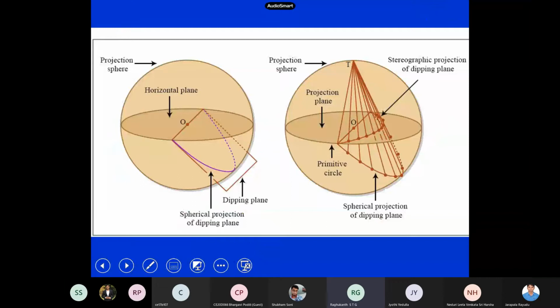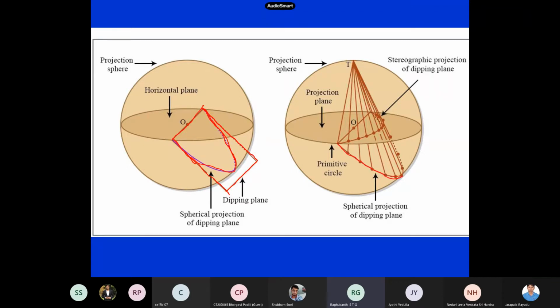Now, to represent faults, this is how seismologists do it, using stereographic projection. You take a sphere, which is completely three-dimensional. This is my fault plane, which has some strike angle and some dip angle. For the time being, assume the strike to be 0 and take only the dip angle. So now this is my fault plane.